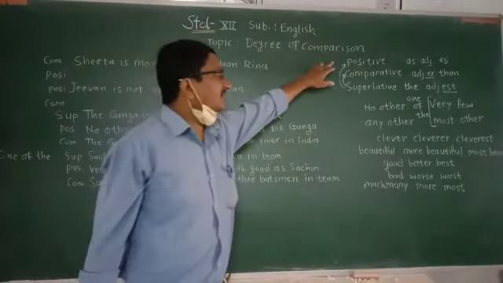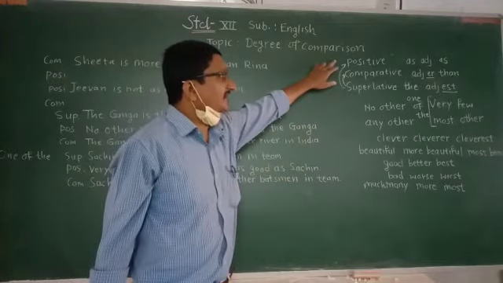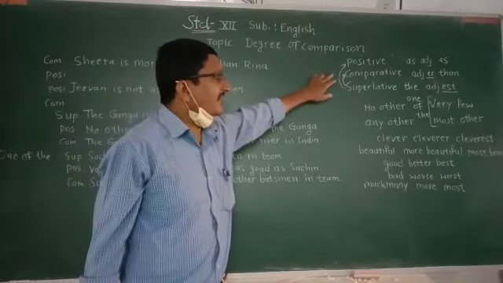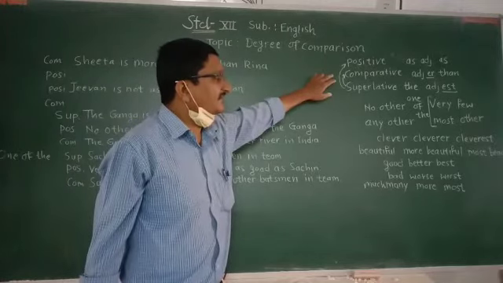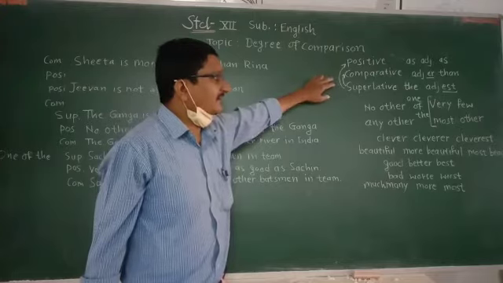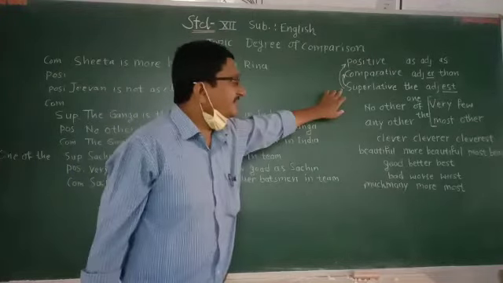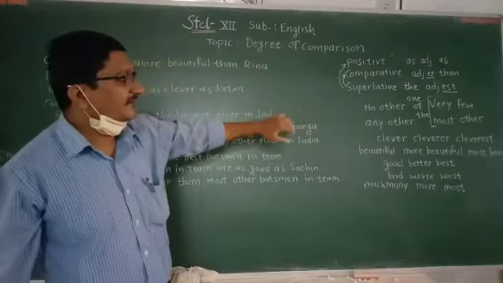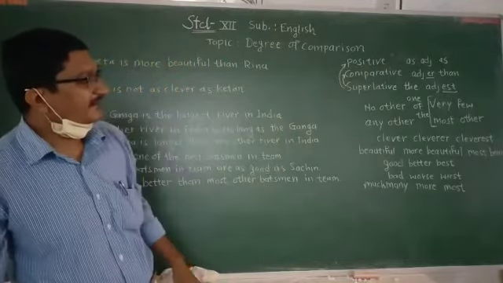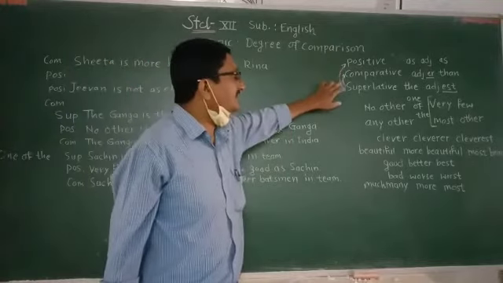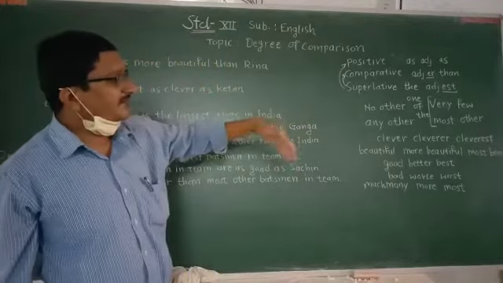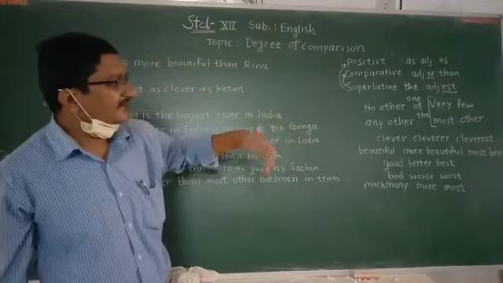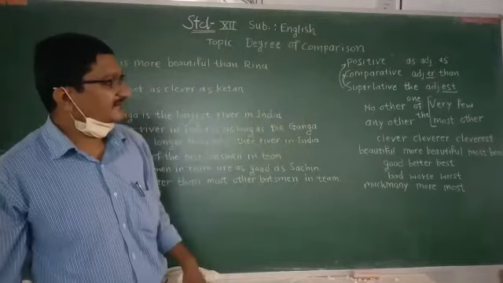In positive degree, there will be the construction as, adjective, as. In comparative degree, there will be the construction adjective plus er, and than. And in superlative degree, there is the construction the, adjective and est. From this you can identify which degree is which. If it is positive degree, there will be as. Comparative degree, er than. Superlative degree, the and est.